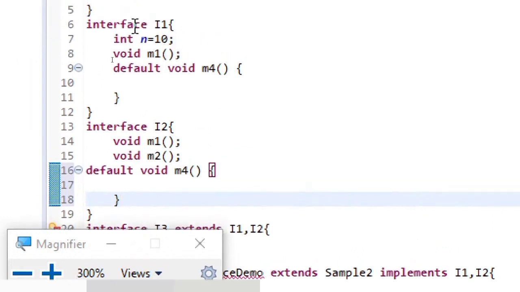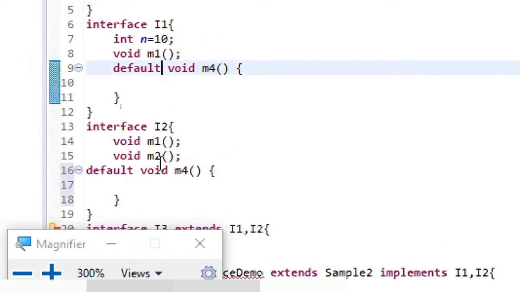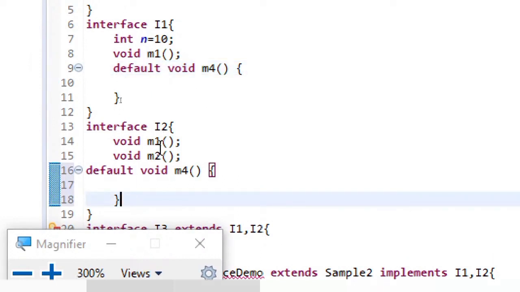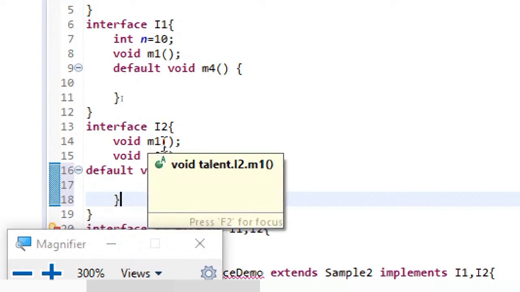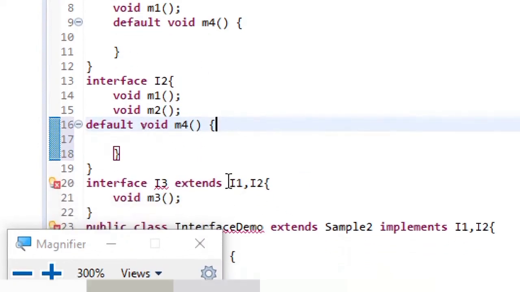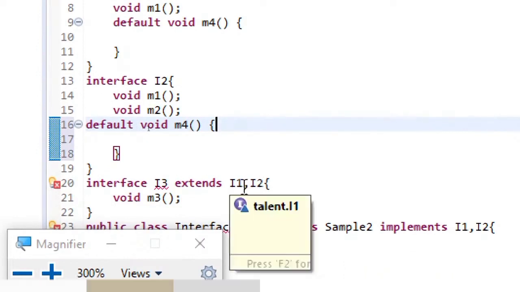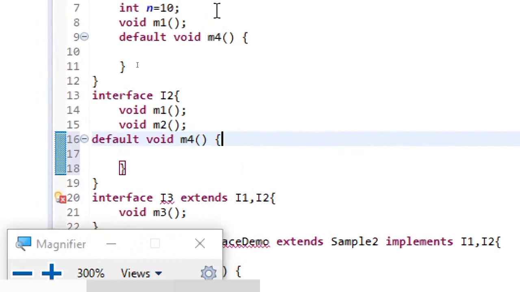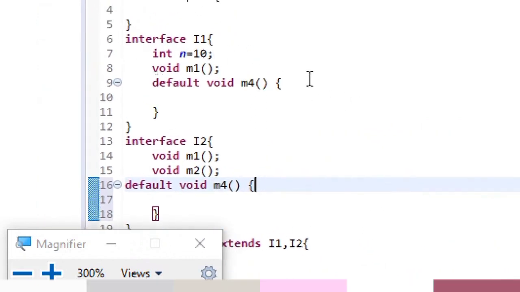Here you are having an interface I1 with default void M4. The same default void M4 is there in I2. Both of them can have the same method name and the same default implementation. But the confusion arises when this interface I3 is extending I1, I2. Then the confusion arises because which M4 method has to be invoked when called? Whenever M4 is called, which interface's M4 should be used? So this is not possible.